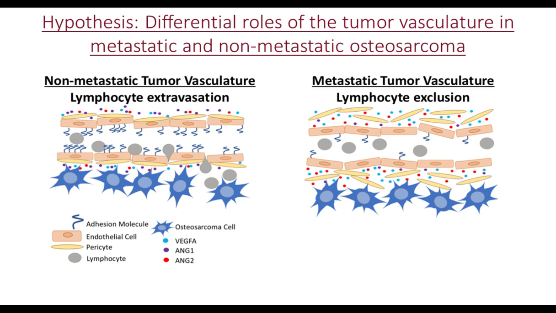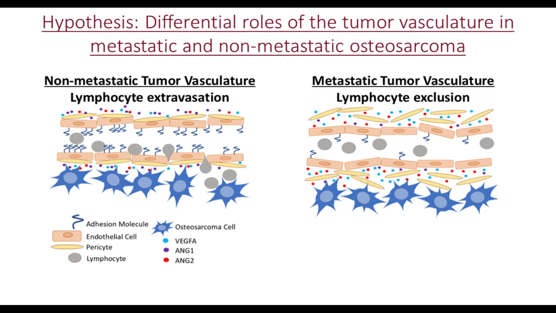From this, we were left with a hypothesis that we're currently trying to validate, such that there are differential roles of the tumor vasculature in the context of metastatic and non-metastatic osteosarcoma. So on the left, what we hypothesize is going on in non-metastatic specimens is that lymphocytes are actually able to extravasate, therefore they are able to leave the vasculature and infiltrate the tumor.